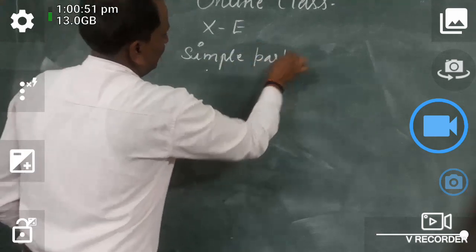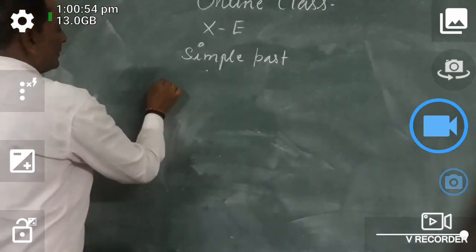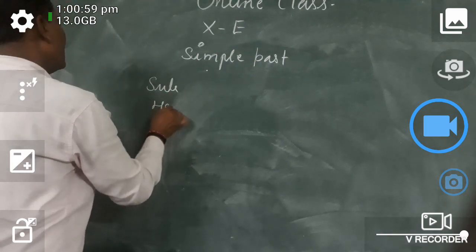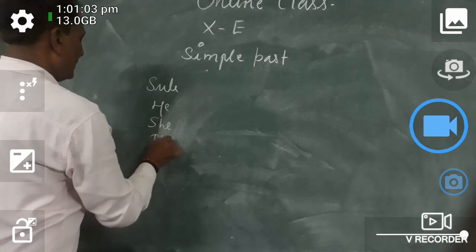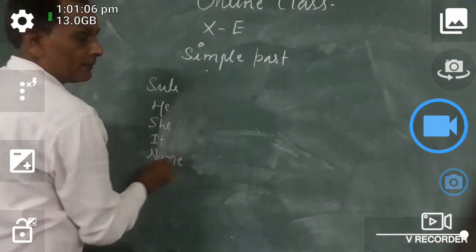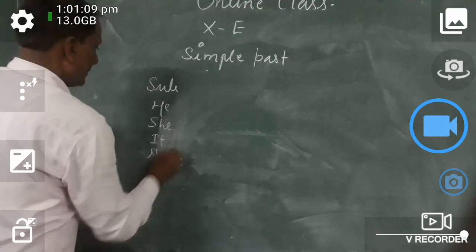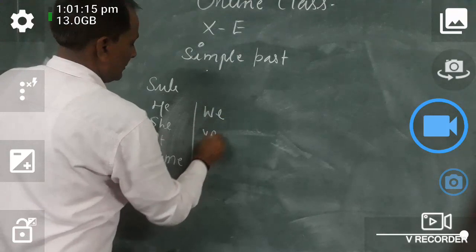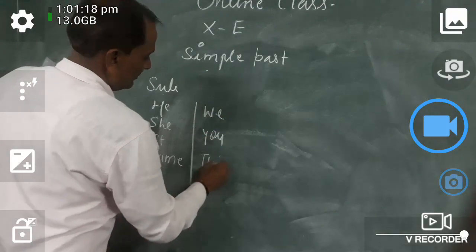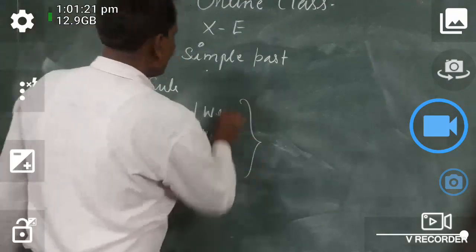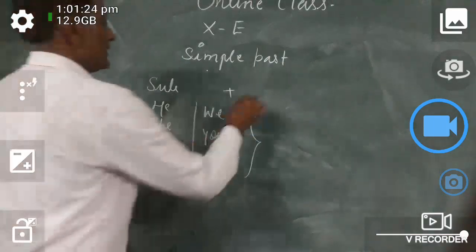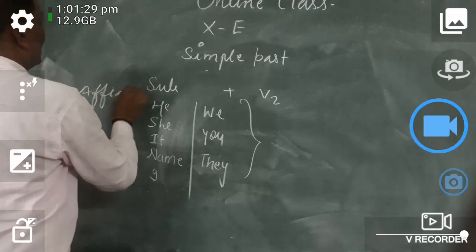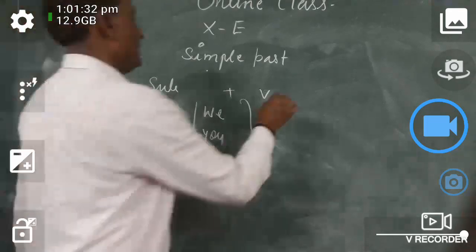In the simple past tense, there will be a subject like he, she, it, name, I, we, you and they. These are the subjects. Then plus the second form of the verb for an affirmative sentence. Then the object.